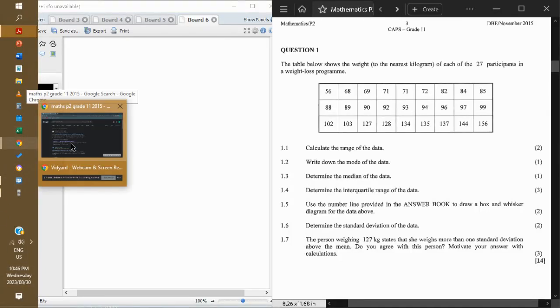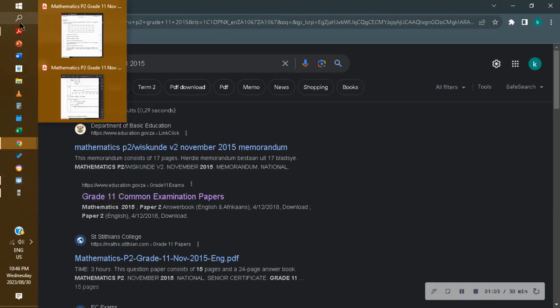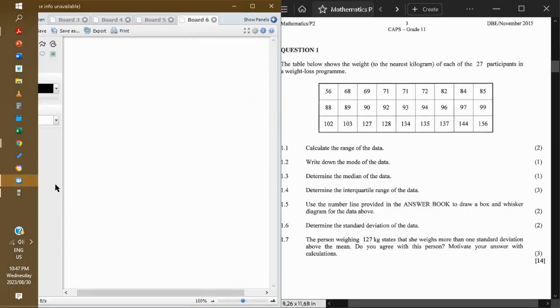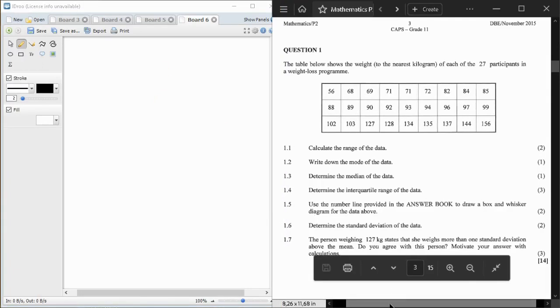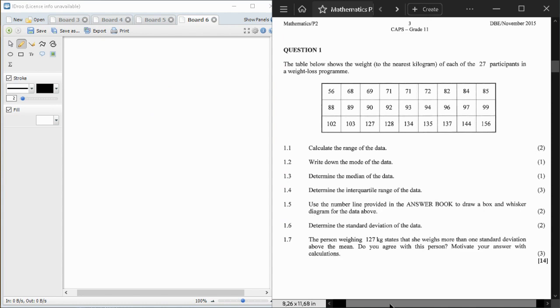Okay, this is a mathematics paper 2 exam past paper. So yeah, without wasting any time, athi attack manje le question. Okay, now question 1. The table below shows the weight, to the nearest kilogram, of each of the 27 participants in a weight loss program. Sho ukuthi labantu laba bakwi-program lapha babona ukuthi okay, athi sibone ukuthi ubani ozokuluza i-weight, yabona, to the nearest kilograms. So labantu laba we know ukuthi banjani, bayi-27.